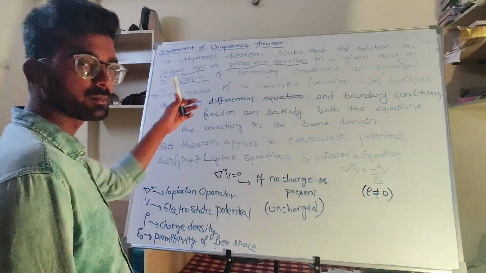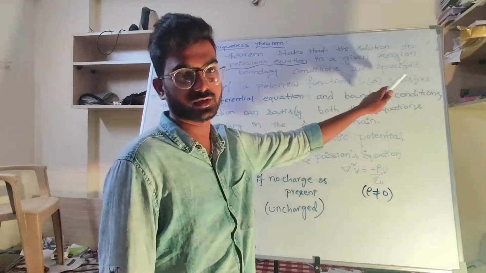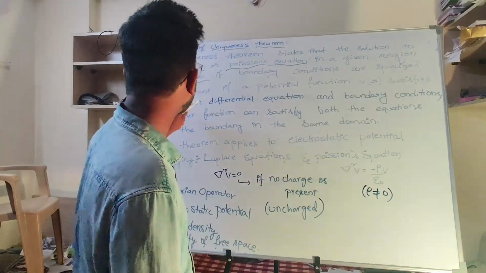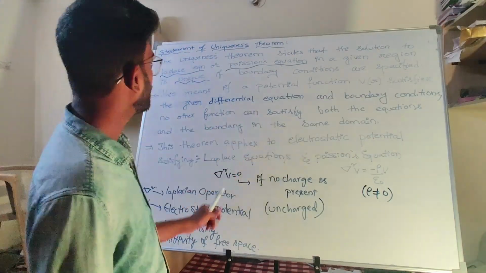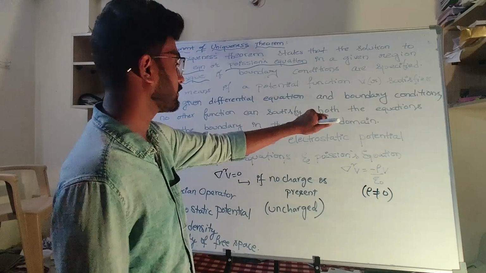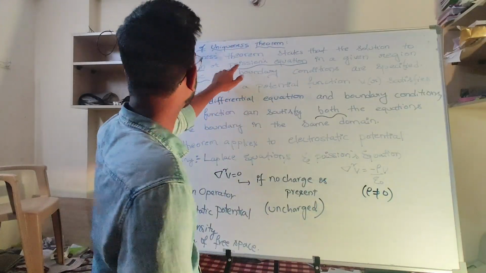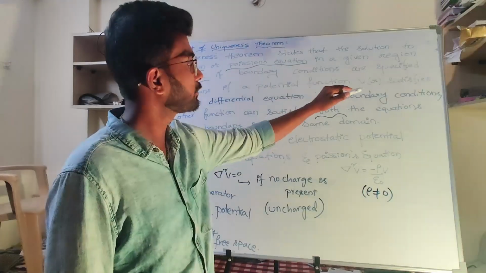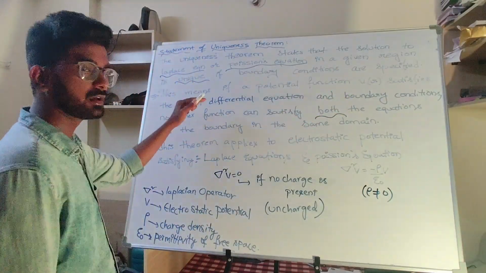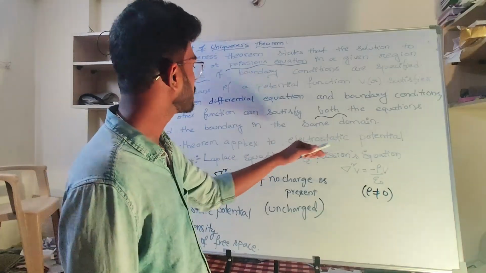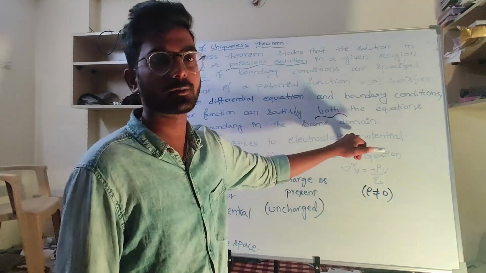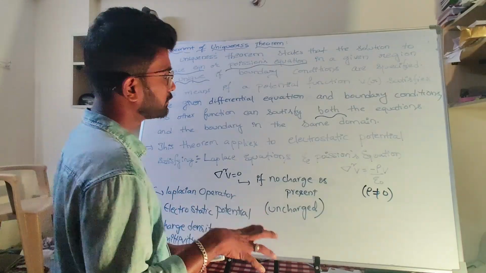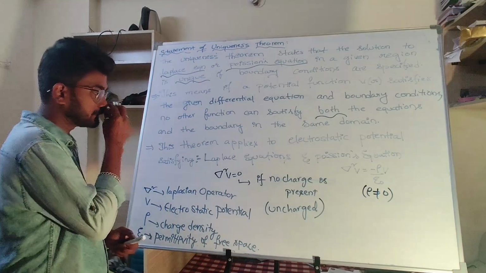Now what does it mean? In electrostatics we have a potential function. That potential function satisfies this given differential equation, and it satisfies both equations, meaning both Laplace and Poisson's equation. This means the potential V of r satisfies both the given differential equation and the boundary conditions, in the same domain, that is, the same region.